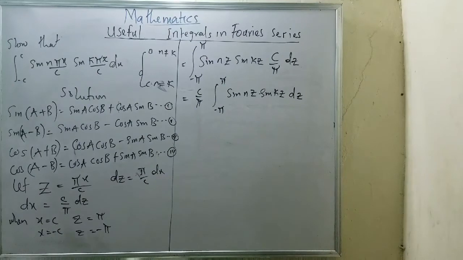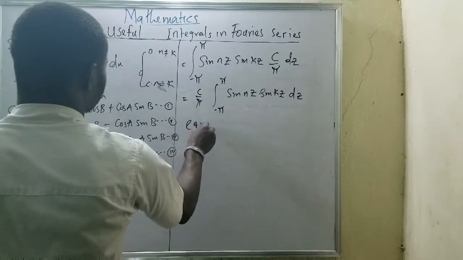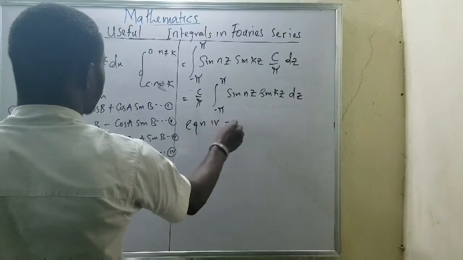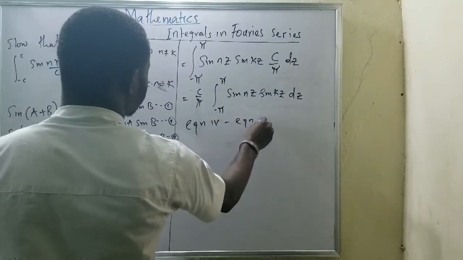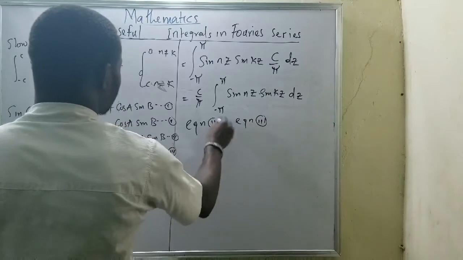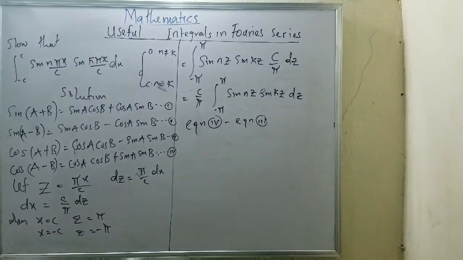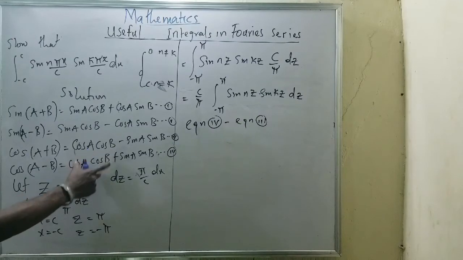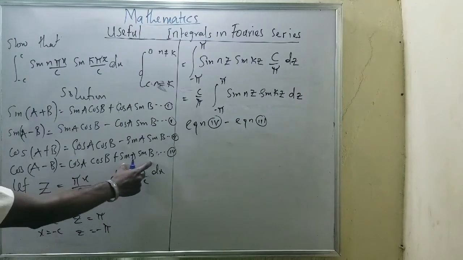It means, let me just move on to equation 4 minus equation 3. I think I can have something good. Since I have this, it means I'm doing this minus this, and this place will cancel out, left with this.